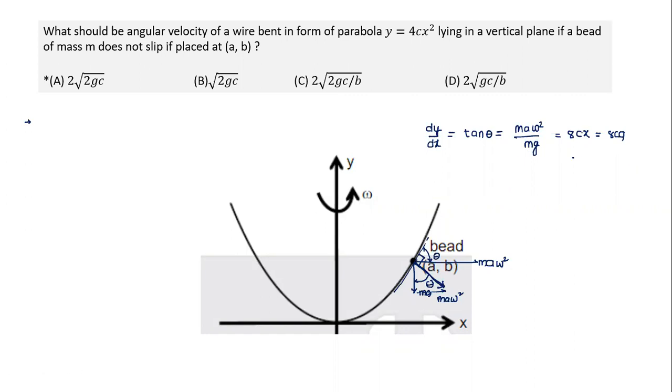Okay, so 8ca, and that's the equation we get here. So can we find the omega value? It is fairly simple to find. So omega square is equal to 8gc, which gives omega equal to 2 root 2 gc. So that's all, I think that's the question we had. I think all of you will agree that it was a fairly easy paper.